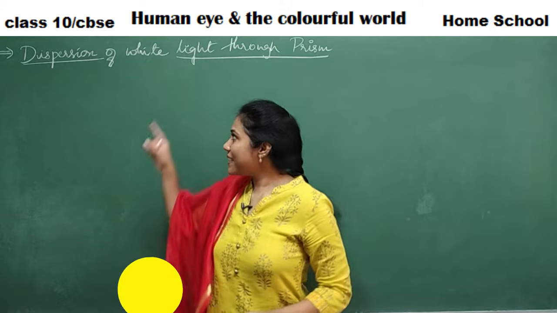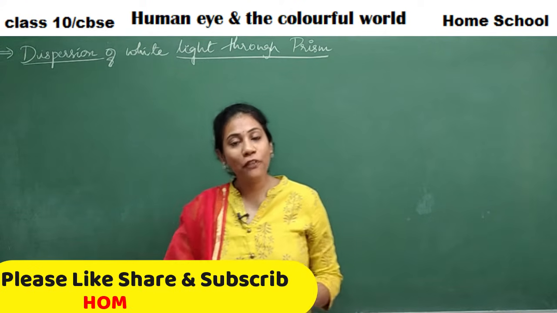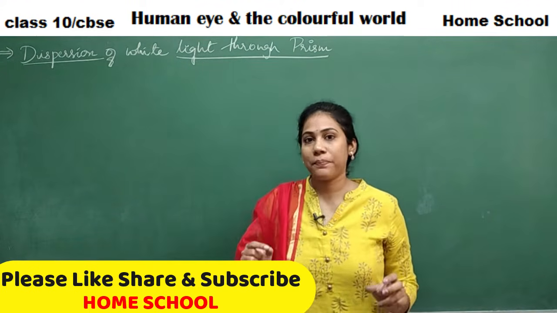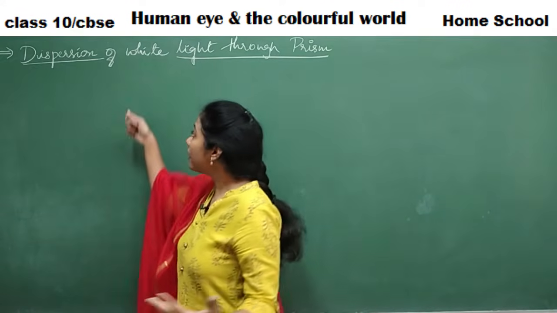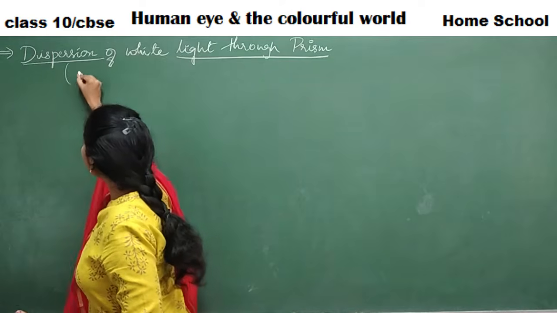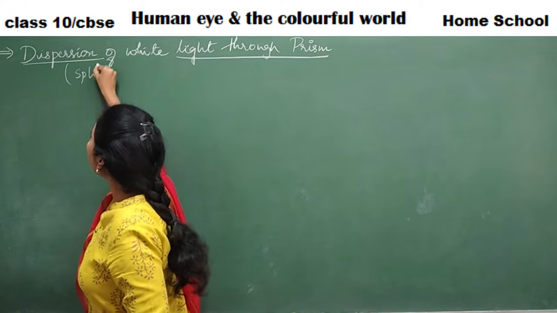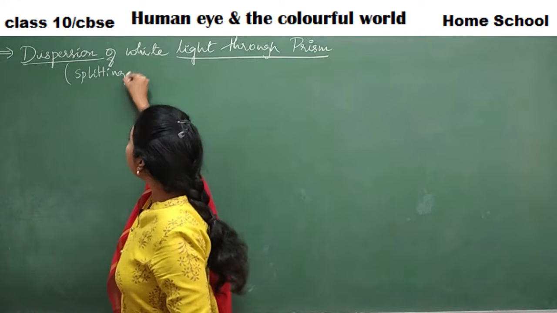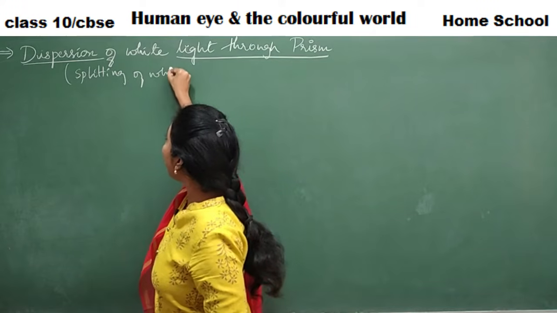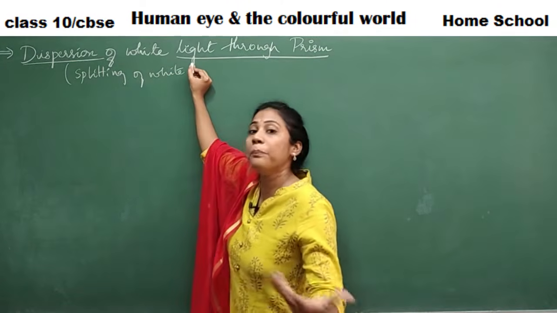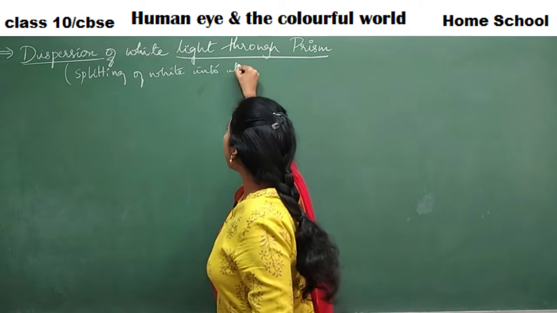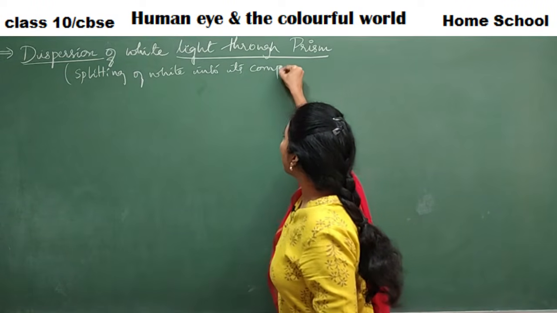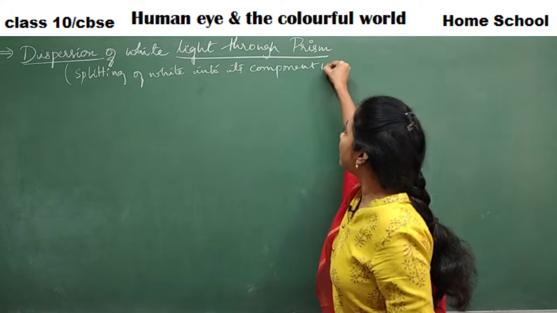And now let us discuss dispersion of white light through the prism. Guys, what do you mean by dispersion? See here, dispersion of white light means splitting of white light into its components or component colors.